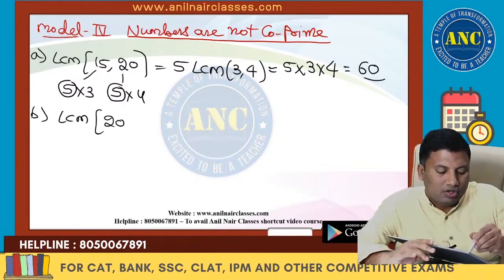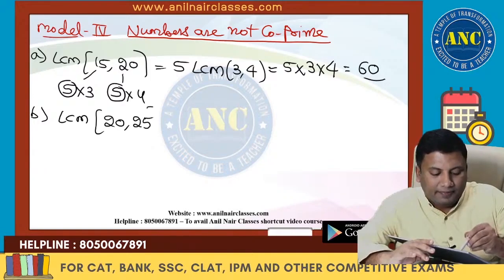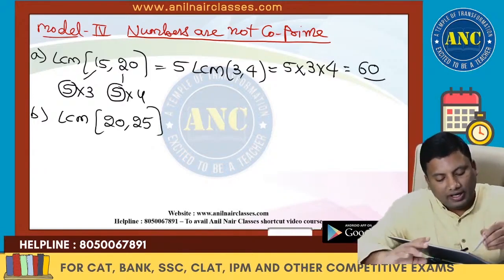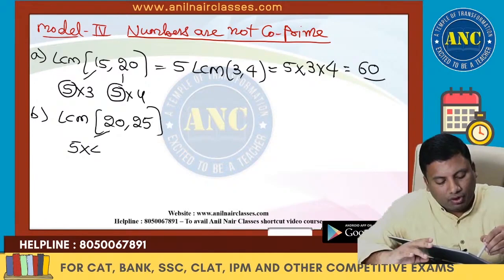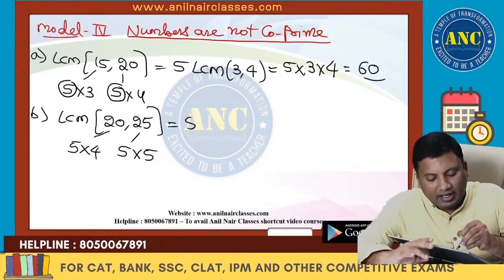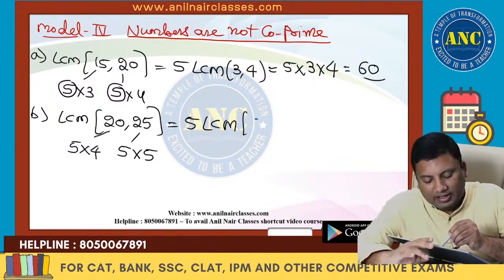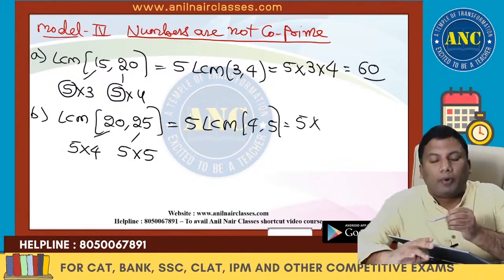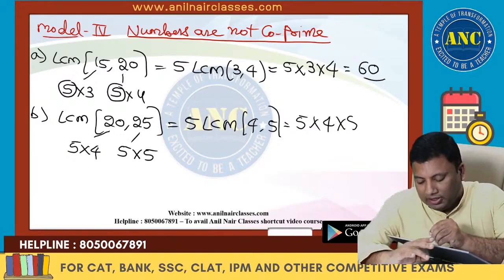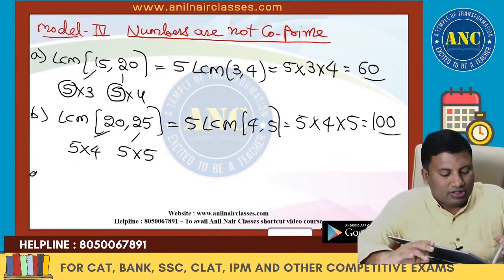Next one. LCM of 20 comma 25. 20 is 5 into 4. 25 is 5 into 5. Take the factor common out. 5 of LCM of 4 and 5. LCM of co-prime numbers is always their product. Answer is 100.